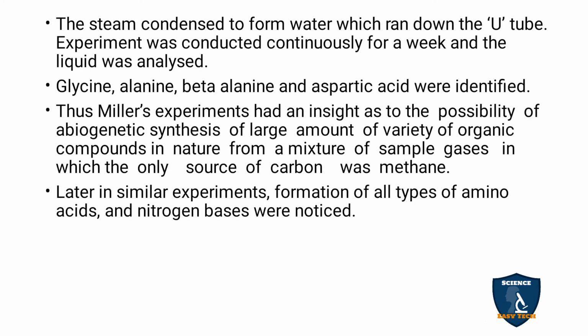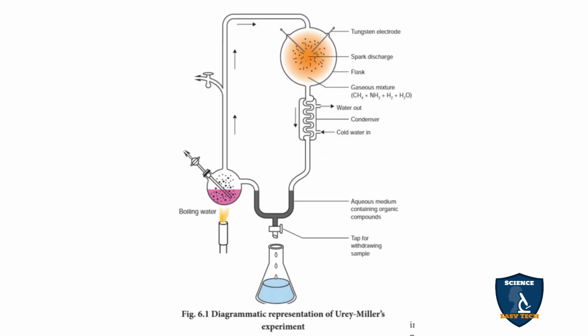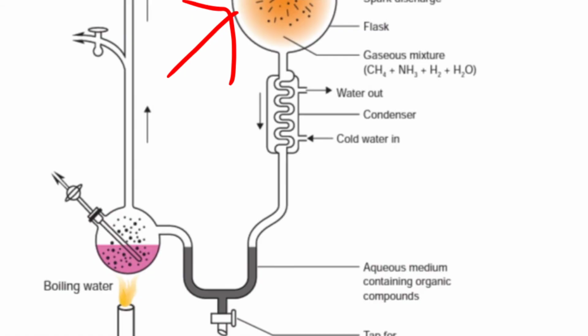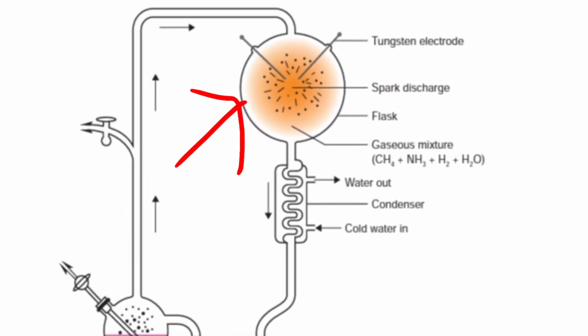Before I explain it, I will explain with the help of this diagram. They took a round flask, and here they had given electricity, that is tungsten electrodes, giving an electric current as a spark.